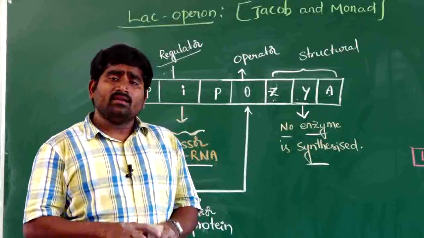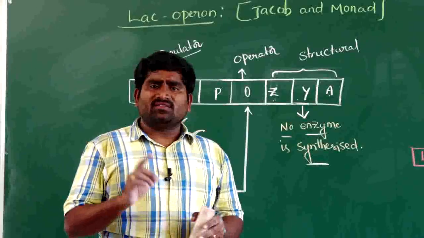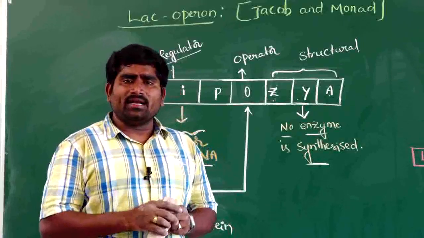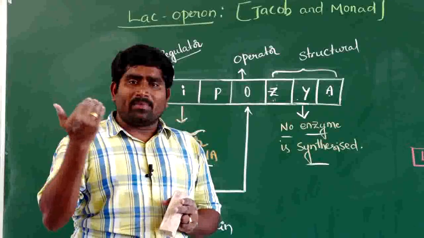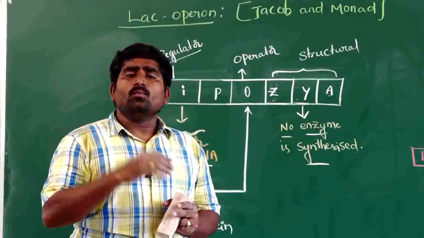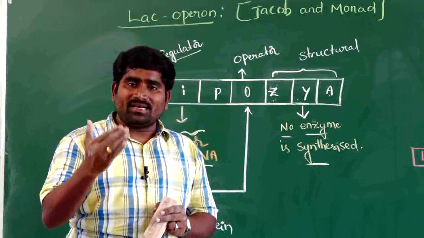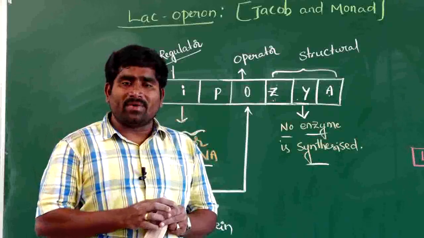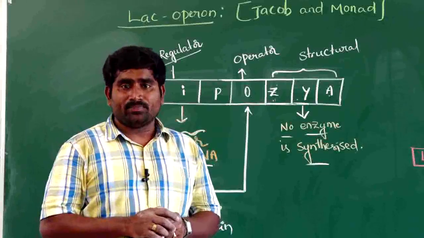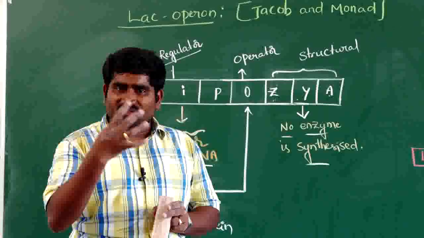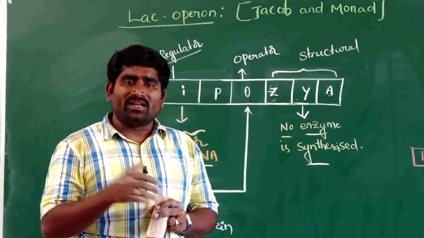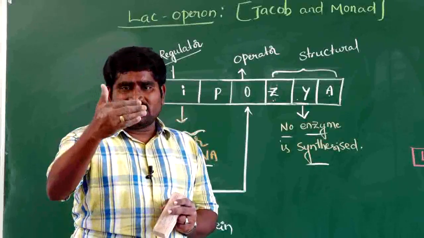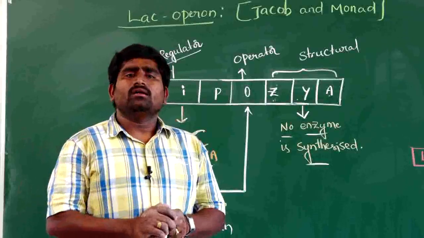Gene expression. There are 4 steps in gene expression. The first one is the transcription level. The second one is the processing level, where mRNA undergoes processing. The third one is transportation of mRNA from nucleus to cytoplasm. The fourth one is translation. These are the 4 events we have seen, and gene expression takes place in these 4 events. For a gene to be expressed, it has to go through all these 4 processes.